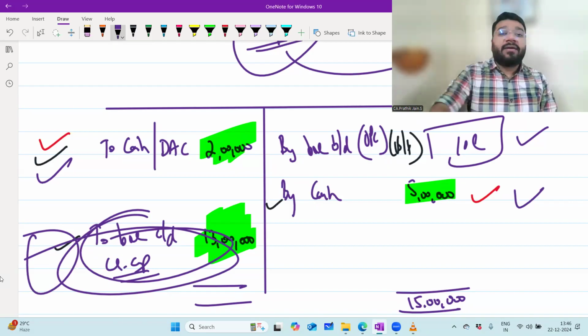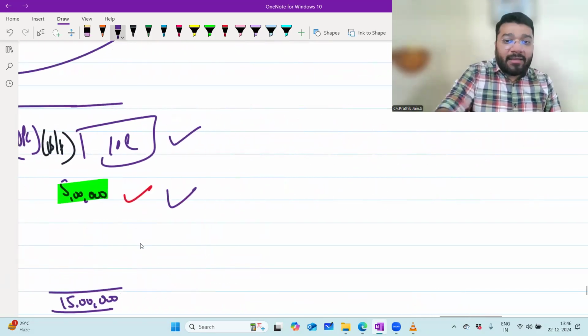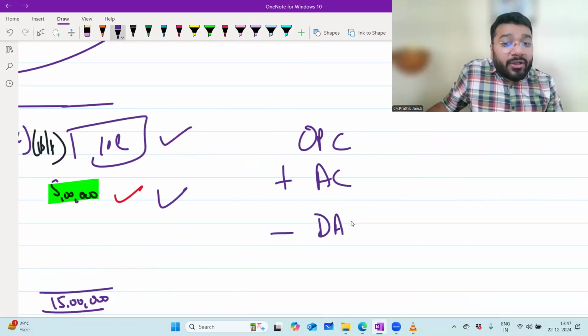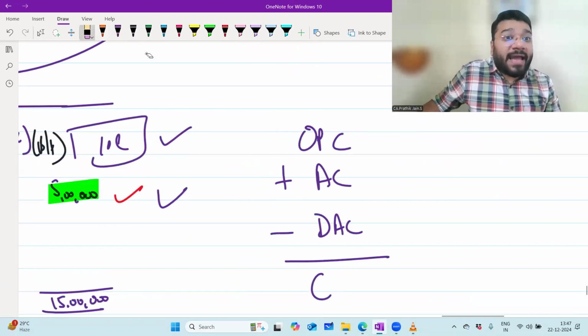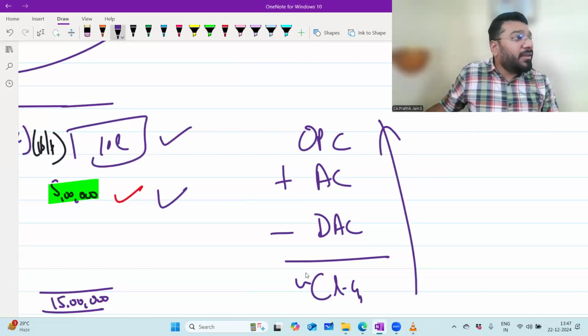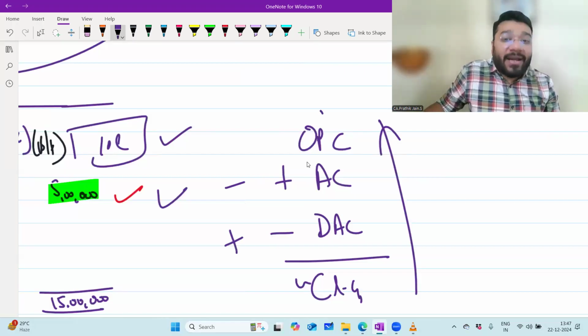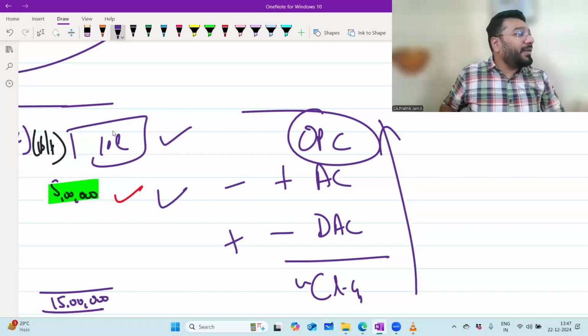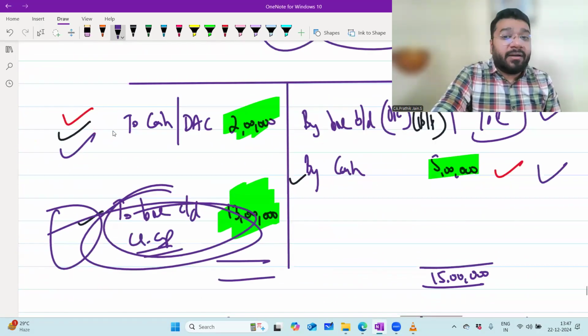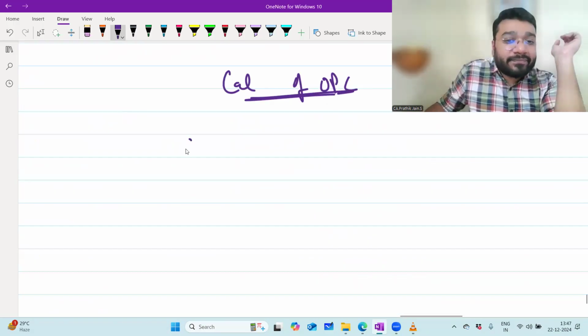The same way, guys. Think and tell me, to get the closing capital, you took opening capital as a base. With that, you added additional capital, subtracted drawing capital, and you got closing capital. Exactly like surplus, no? Yes, sir. Now, when I go reverse with the closing capital, what you subtracted earlier, now I have to add back. And what I added, I have to subtract to get the opening capital here. Same strategy here.